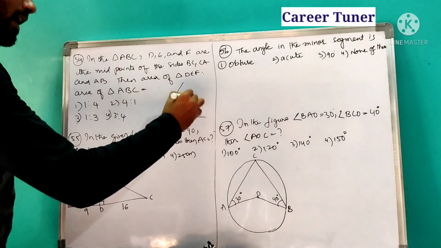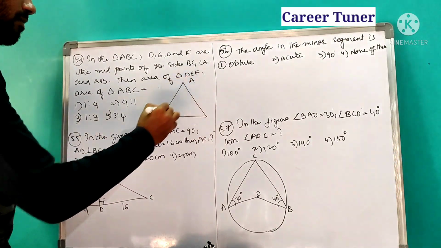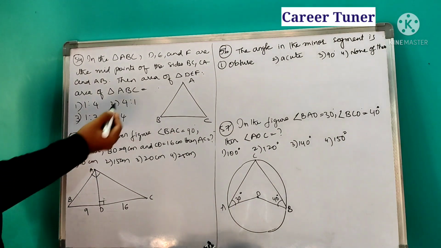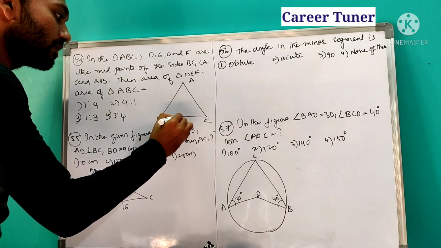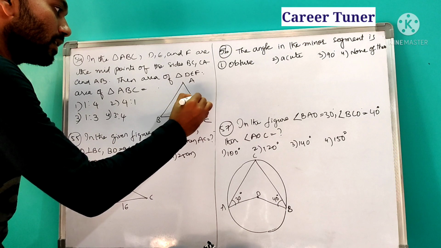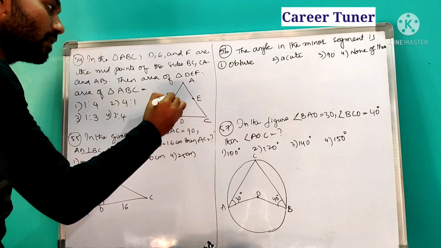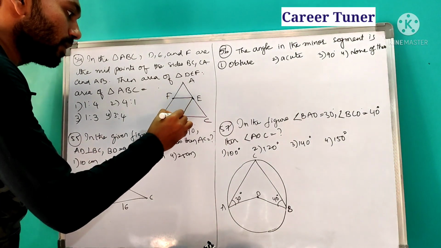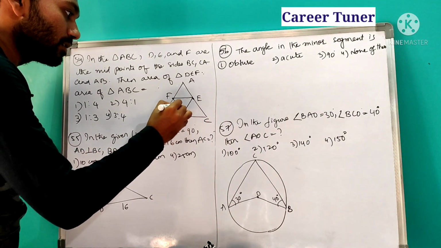So now let us take a triangle ABC. Given D, E, F are midpoints, so obviously it is a very easy model. D, E, F are the midpoints of BC, CA and AB. Therefore, join them, it will form a triangle. So the area of this triangle is to the area of the whole.